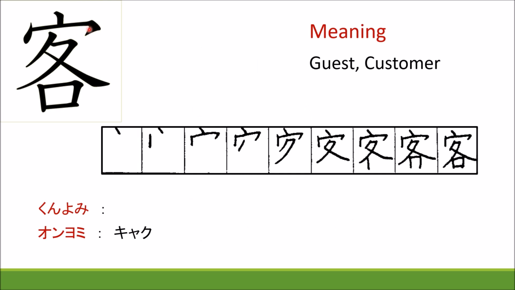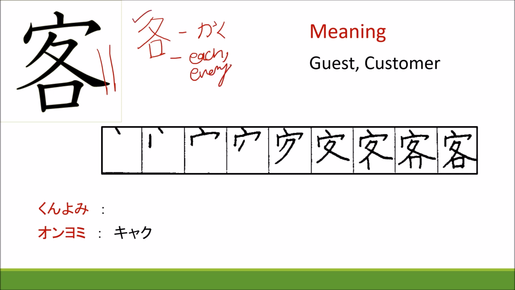Here we learn another kanji. It is ukanmuri, and this is a kanji itself. The reading is kaku and the meaning is each, every. You can learn it as a new kanji, and you can also learn okanmuri kaku, meaning guest and customer. The writing pattern is given over here.